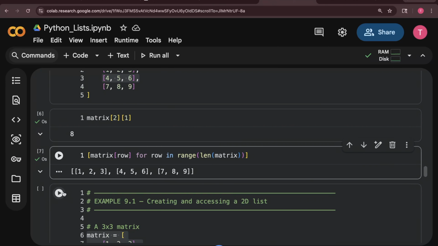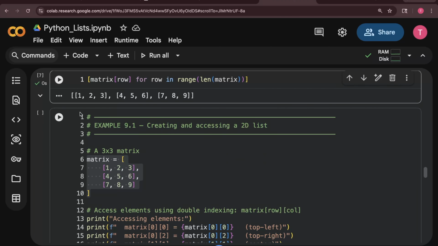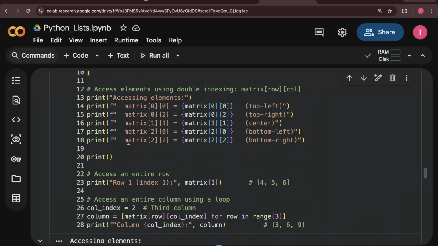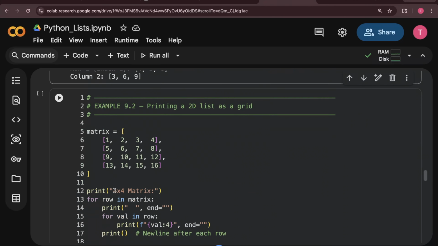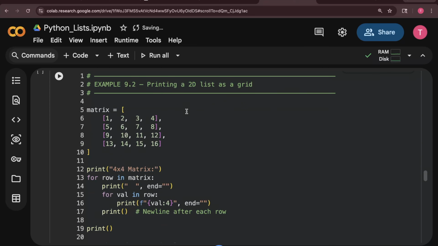See, I am getting the answer. If I want, I can get values using list comprehension also. This is one of the examples of that. And this is all that is mentioned in this 9.1 example. Same thing, okay everyone. Now, printing a 2D list as a grid.